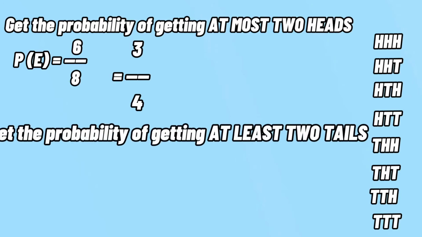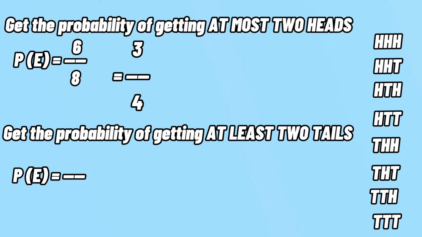Last, get the probability of getting at least 2 tails. In this case, we are finding events that have 2 or more tails. We have 4 as our numerator and 8 as our denominator. This can be reduced to 1/2, which is our final answer.